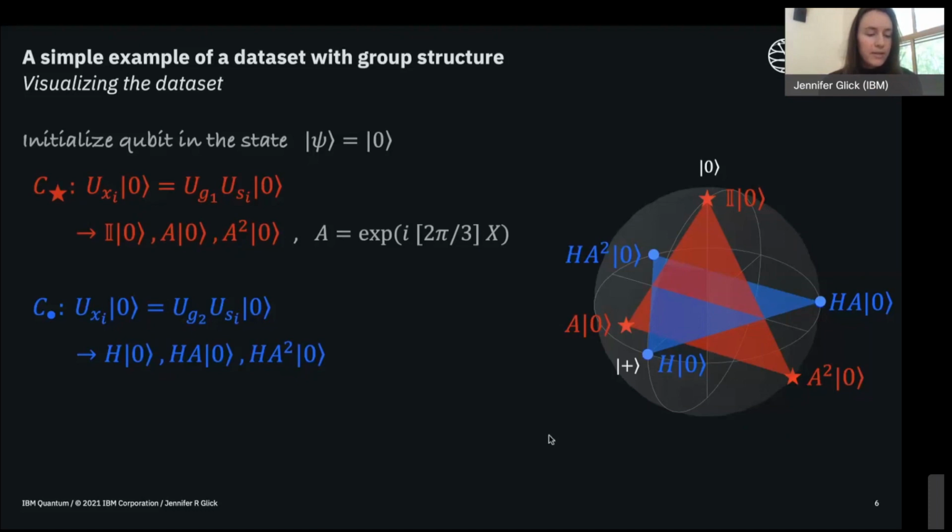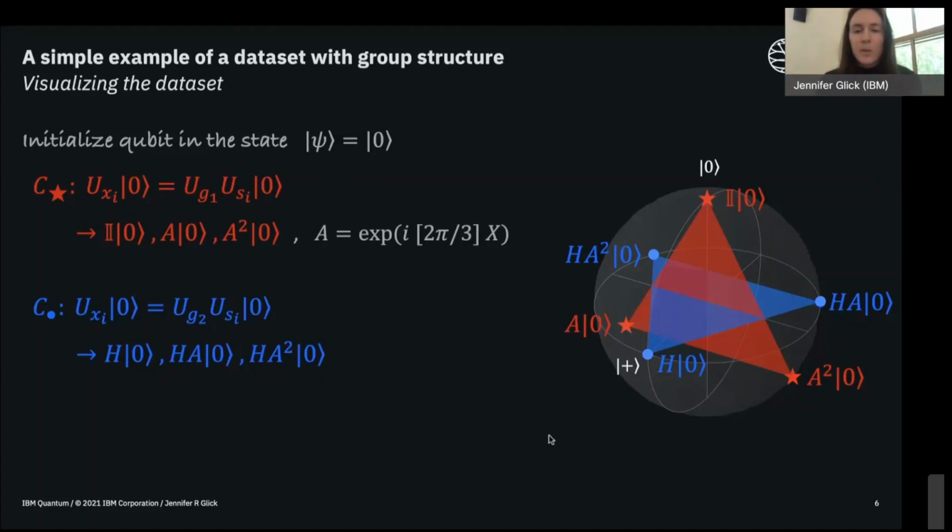What you can see from this, if you think about it for just a little bit, is that these two classes of data are not linearly separable in this space as we're representing them. In other words, there's no plane that I could draw that can cleanly separate the blue points from the red points. And that means if we were to build a linear classifier in this space, it would not perform very well because we can't separate this data.